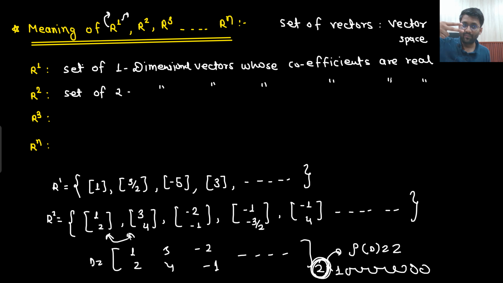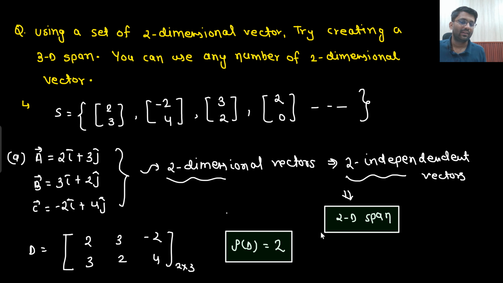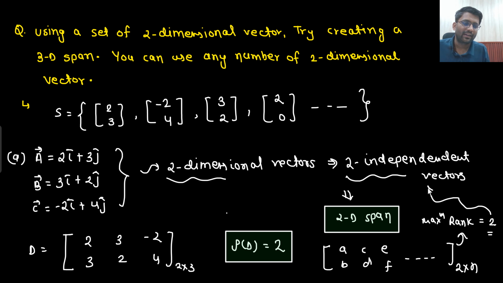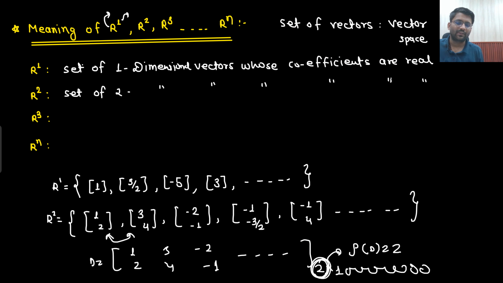Understandable? So if I have a set of 2 dimensional vectors, the maximum I can get is 2 independent vectors only. If we have a set of 2 dimensional vectors, no matter how many vectors we take, A, B, C, D, E, F and so on, I am creating 2 rows and n columns. N could be anything, but the maximum rank I can get is 2 only. That means the maximum I can get is 2 independent vectors. Similar thing I have explained here.